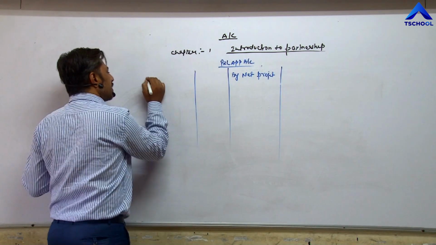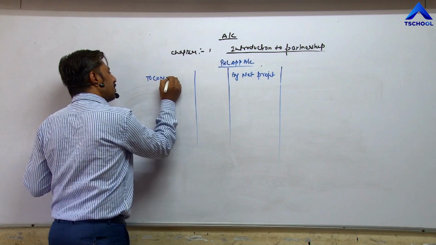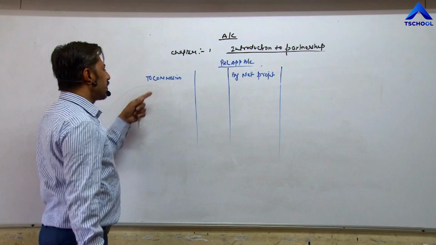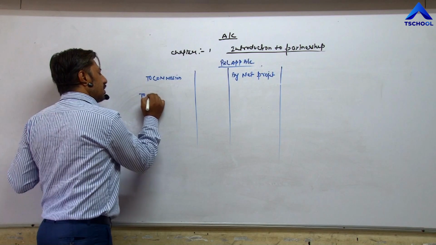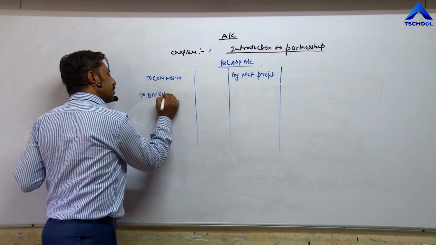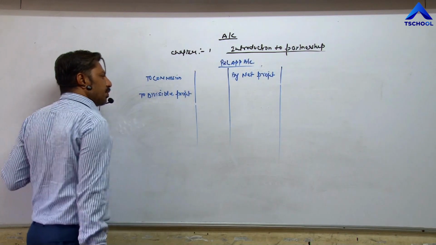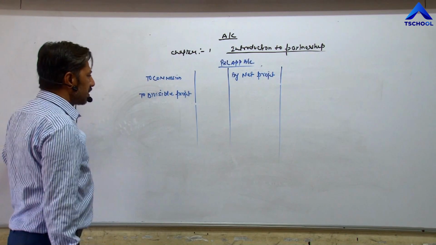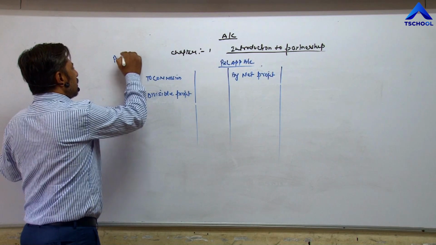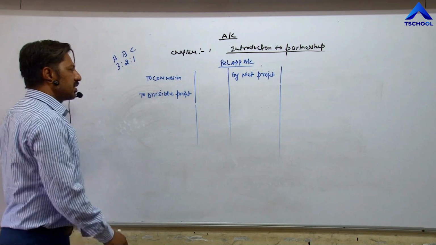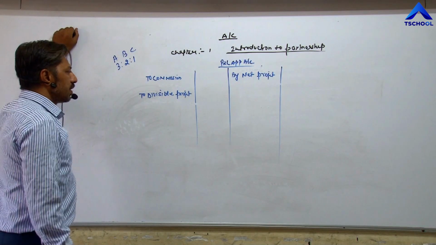Then here we are taking commission by commission. And after deduction of commission, we get divisible profit. Suppose three partners are there, A, B, C. Ratio is 3:2:1.